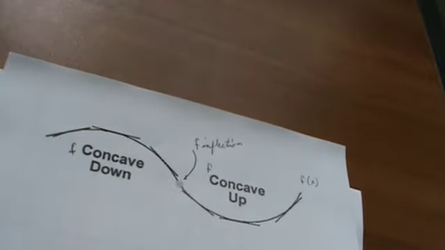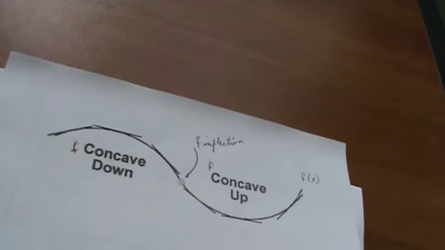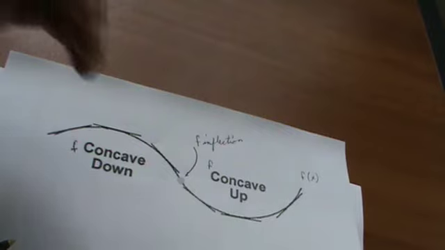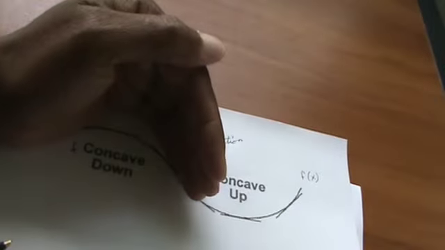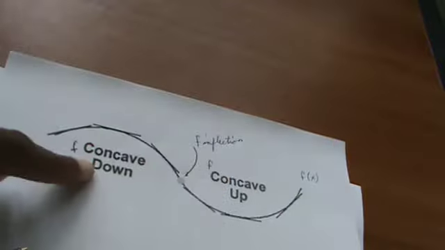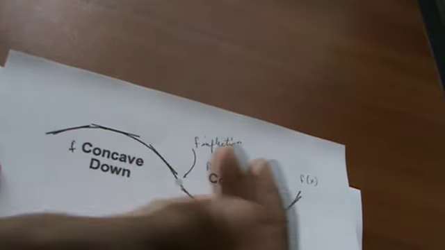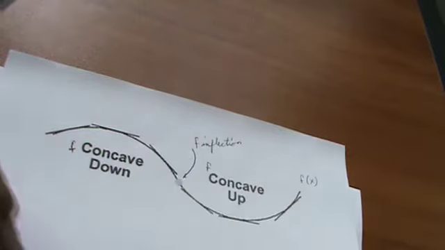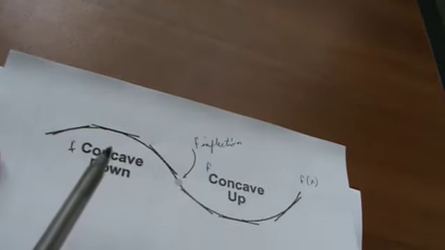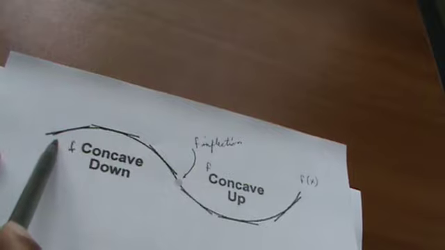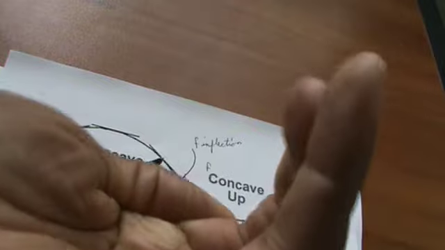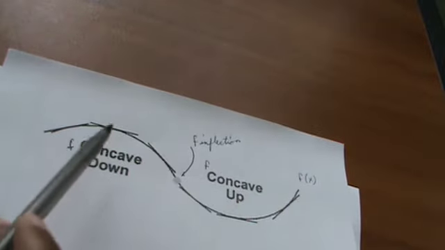All right, another description that you should be aware of deals with concavity. So what your book has done is it shows that if you're pouring water out, then your function is considered to be concave down. But if you are cupping water, then your function is considered to be concave up. Notice this has nothing to do with increasing and decreasing. It's simply just curvature, right? Are you pouring it out or are you cupping the water?